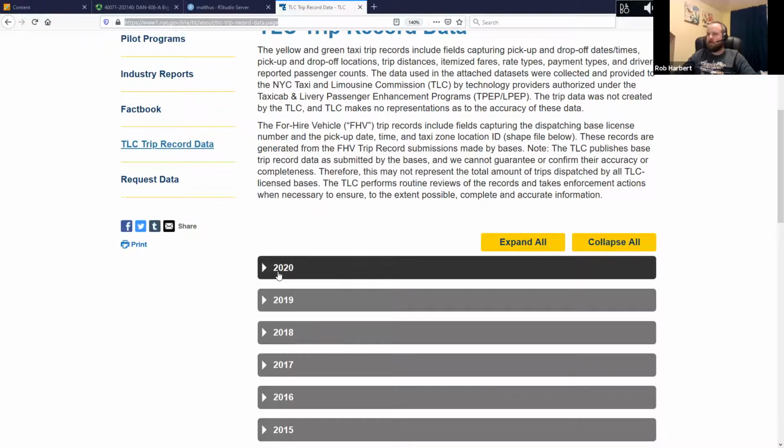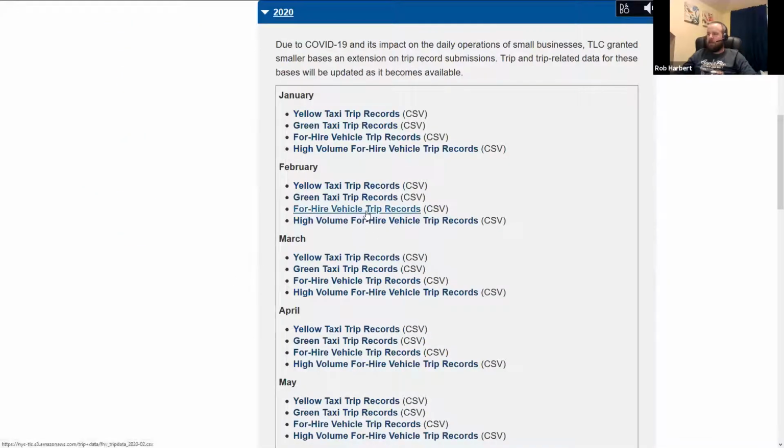You can go to this website and click through by year and click on any one of these links by month and by company or category.